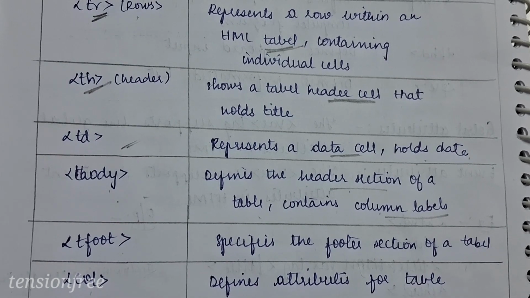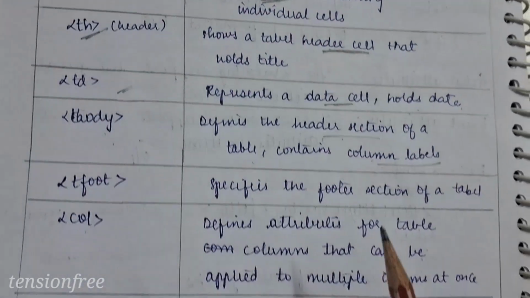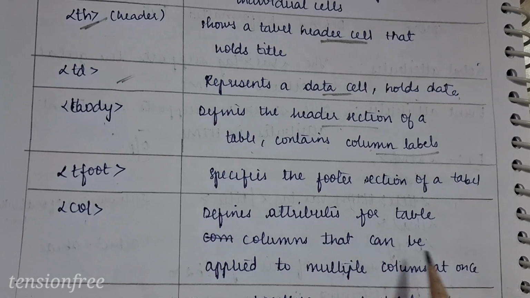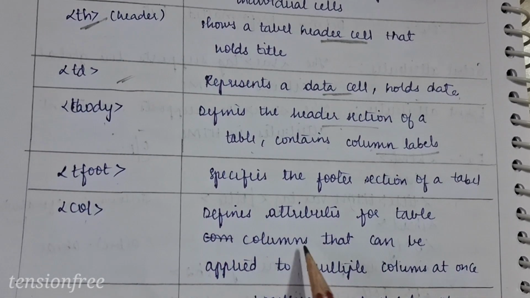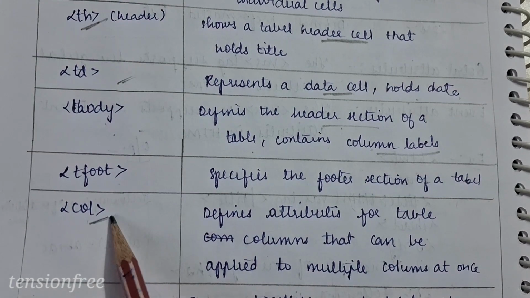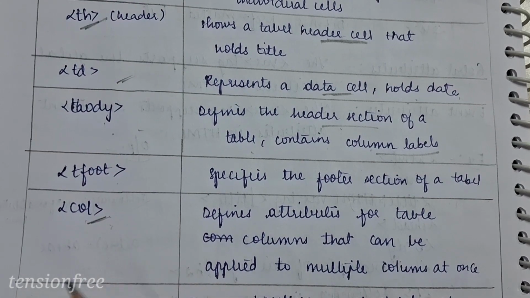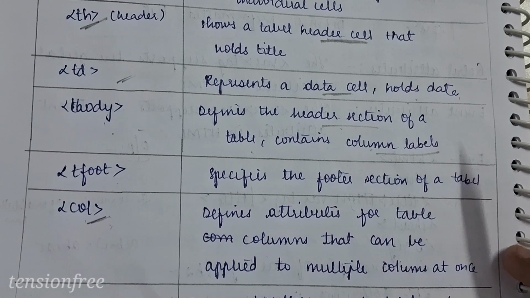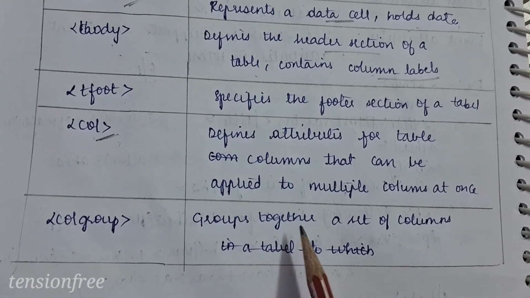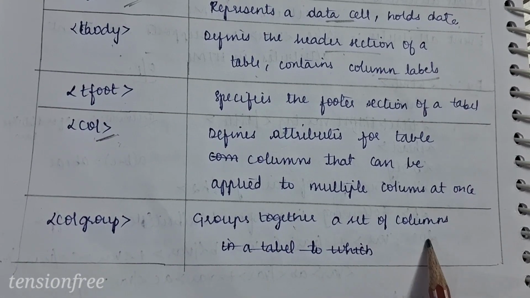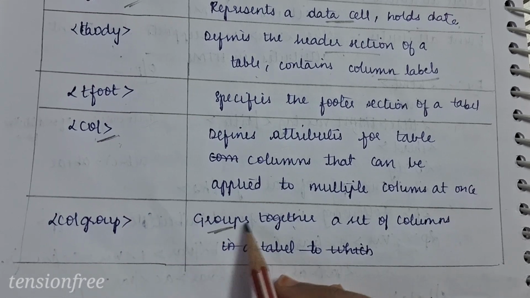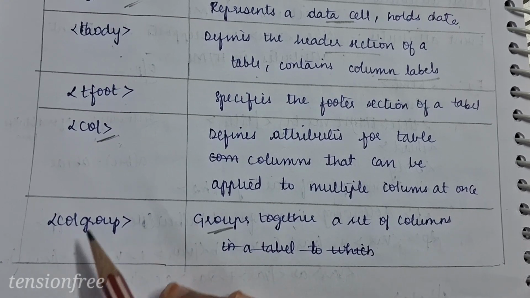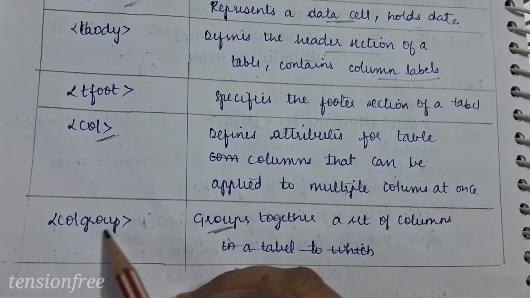Next, col. Col defines the attributes for the table columns and can be applied to multiple columns. We know the columns, right? It is applied to the column sections where we can write the information which has to be displayed in the column section. Colgroup groups together a set of columns.